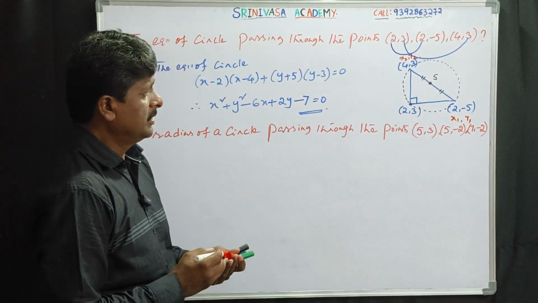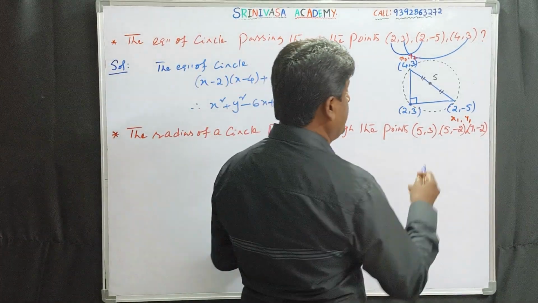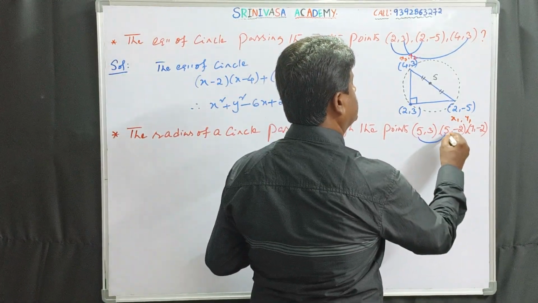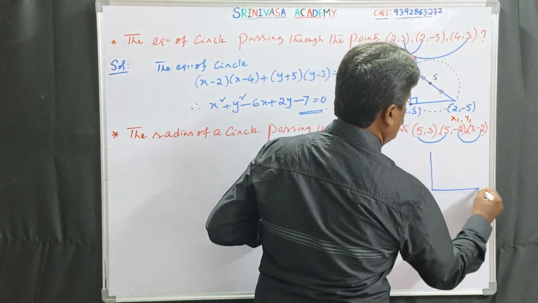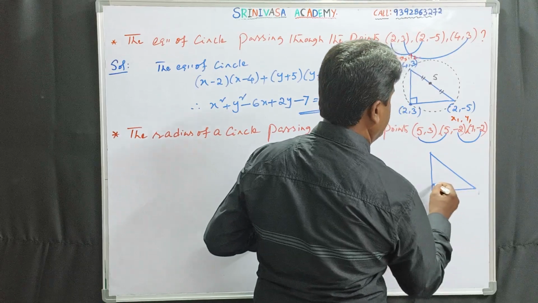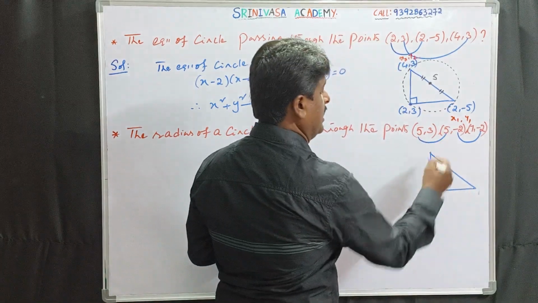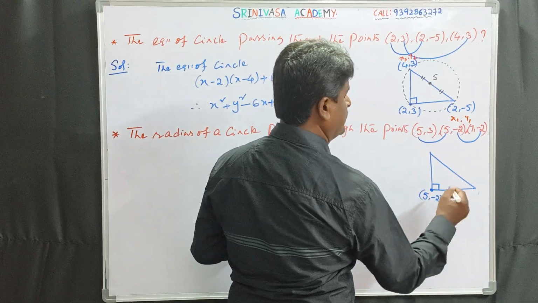Do observe that in the given 3 points, x coordinates are same, y coordinates are same. Those 3 points together form a right angle triangle with the orthocenter having the same x coordinate and y coordinate.